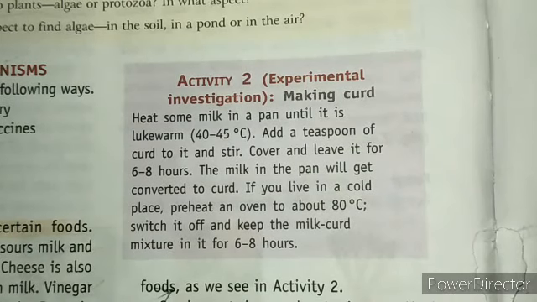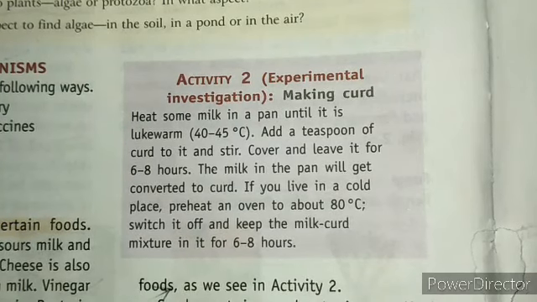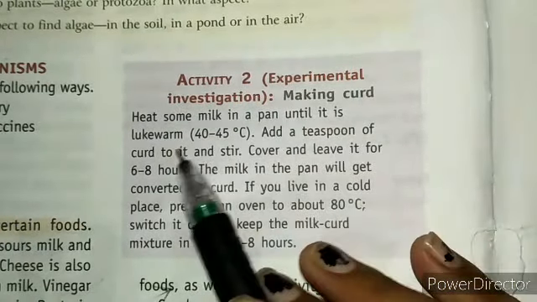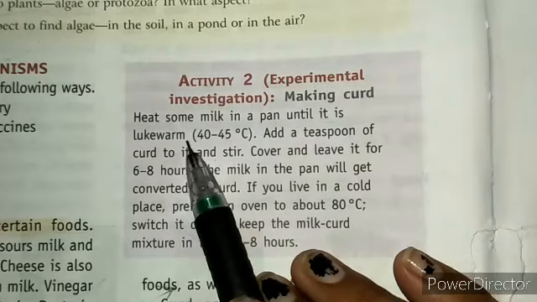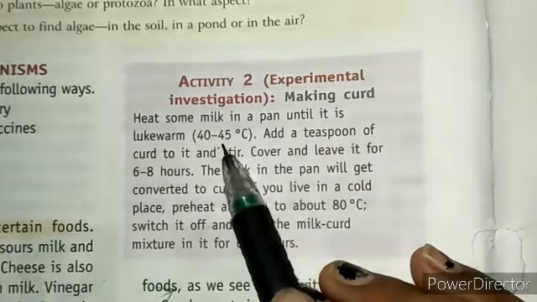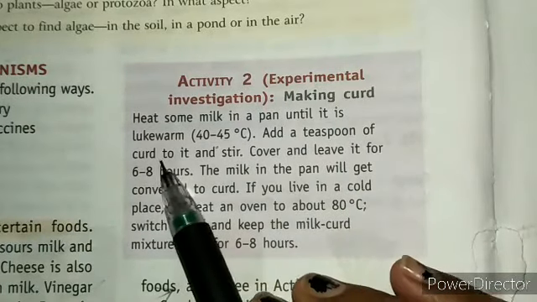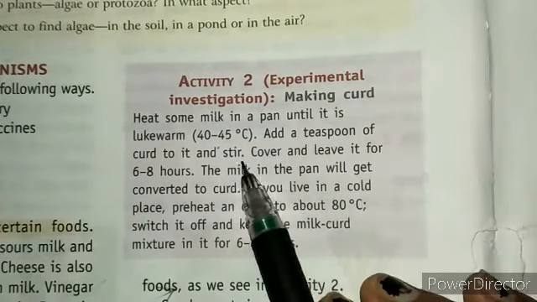So here is an activity showing how you can make some curd from milk. So first of all, what we need to do is heat some milk in a pan until it is lukewarm. That means approximately 40 to 45 degrees Celsius warm, and add a teaspoon of curd to it and stir.